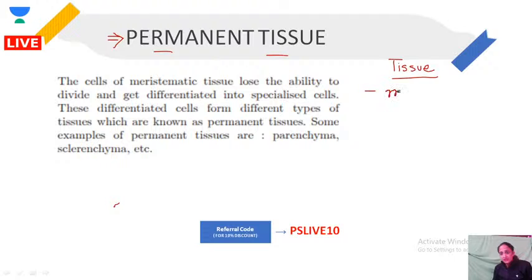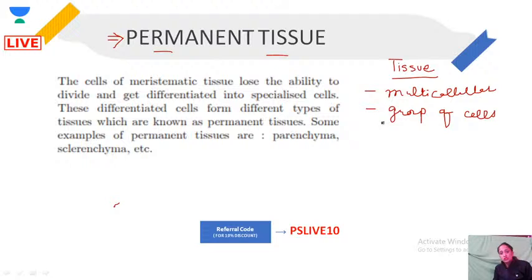They are a property of multicellular organisms. They are not present in unicellular organisms, because a unicellular organism has only one cell. But in multicellular organisms, which are made up of multiple cells, the tissue comes into the picture. So, first, tissue is a property of multicellular organisms. Second, tissue is a group of cells.